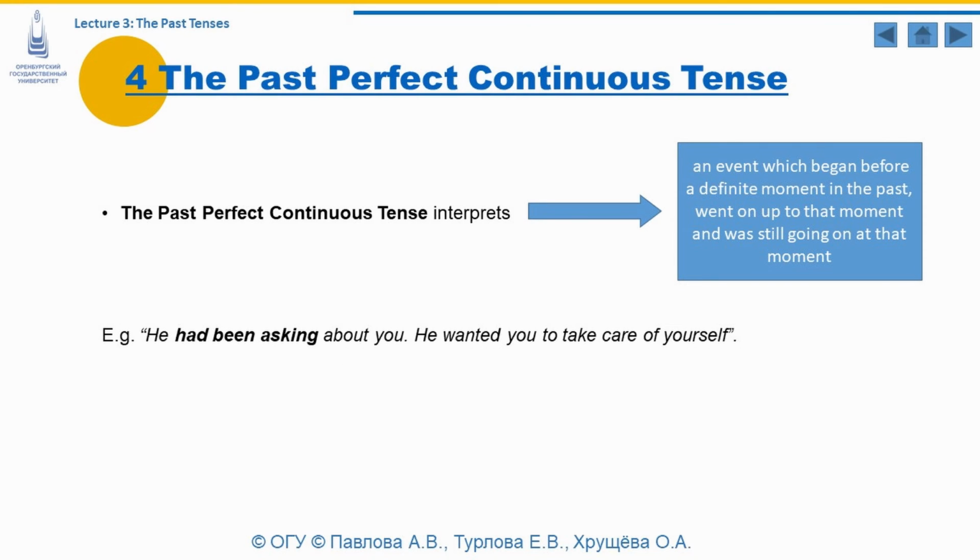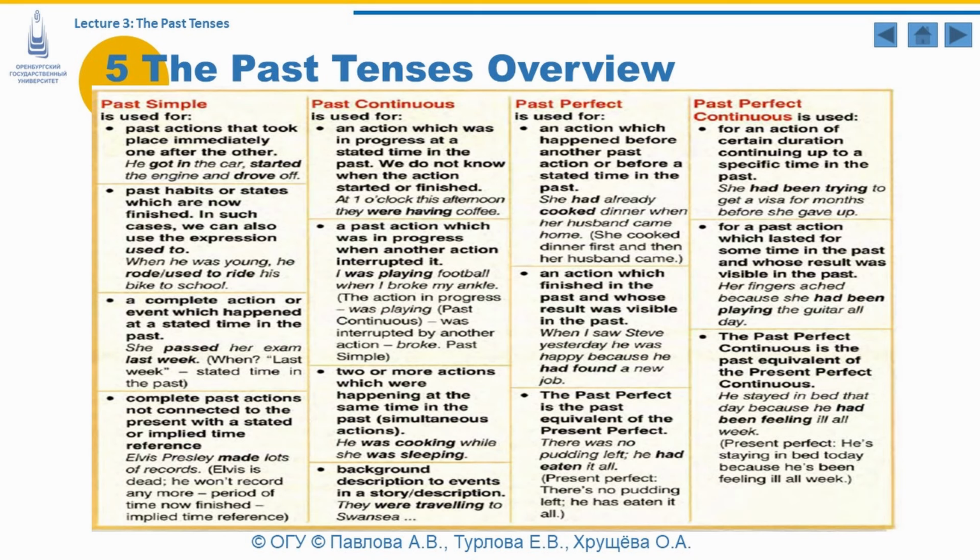The past perfect continuous tense interprets an event which began before a definite moment in the past, went on up to that moment, and was still going on at that moment. For example, he had been asking about you. He wanted you to take care of yourself. Had been asking is the verb form used in the past perfect continuous tense and interprets an event which began before a definite moment in the past, went up to that moment, and was still going on at that moment. He had been asking all that time.